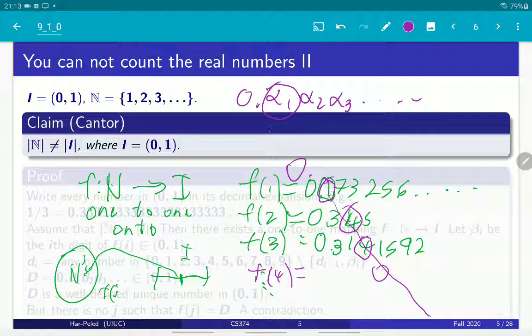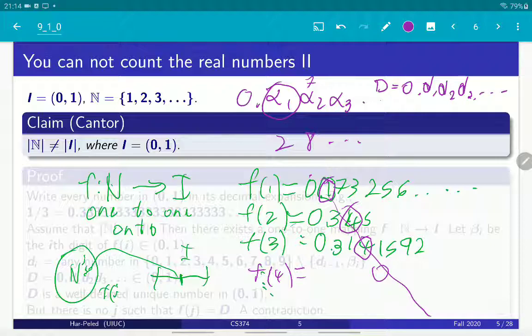The rule of the game is I'm allowed to change it into any number I want, right? So think about, for example, just increasing it by 1. If it's 1, I'm going to increase it to 2. If it's 7, I'm going to increase it to 8, and so on. If it's 9, I'm going to increase it to 10, so it will be 0, right? So I can, for example, do that. The important thing is that I got a number. Let's call this new number 0.d1, d2, d3, and so on.